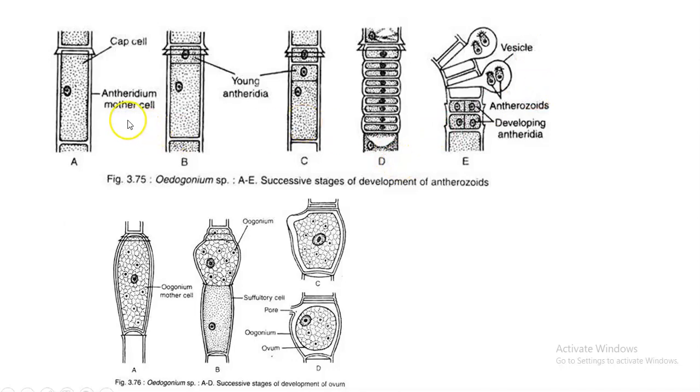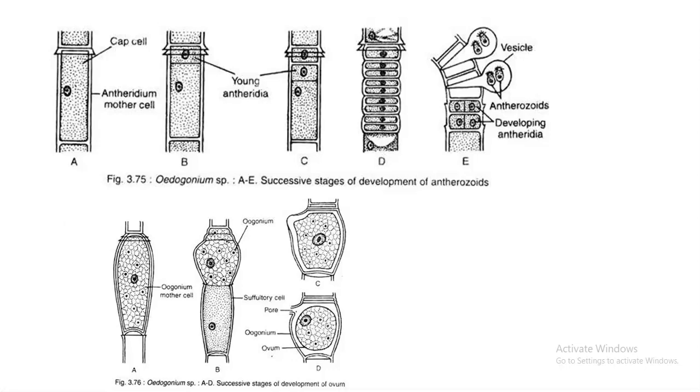Now, these Oedogonium species can be homothallic or heterothallic, or monoecious or dioecious. In the homothallic or monoecious condition, both antheridia and oogonia, the female reproductive structure, will be formed in a single thallus. In the case of dioecious or heterothallic Oedogonium filaments, there will be 2 separate thalli or 2 separate filaments for antheridia and oogonia.